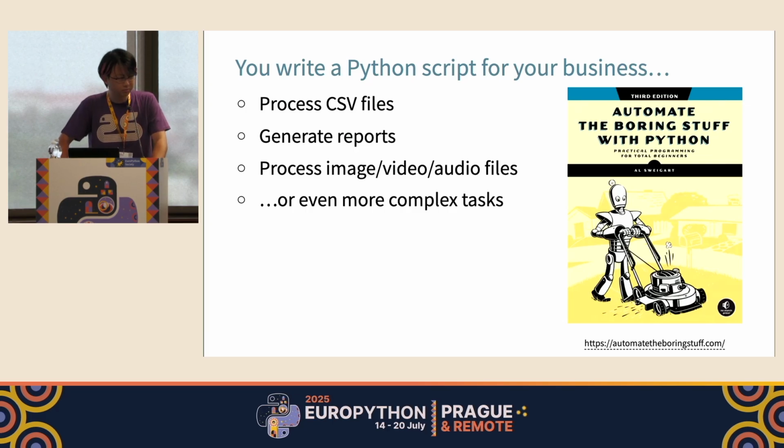Although there are some dedicated tools and frameworks for specific tasks, writing a Python script is the best, or at least a suboptimal, solution for your daily tasks in your real office life.